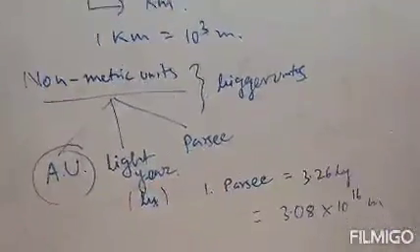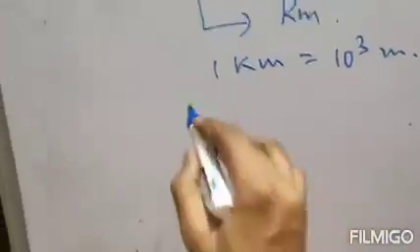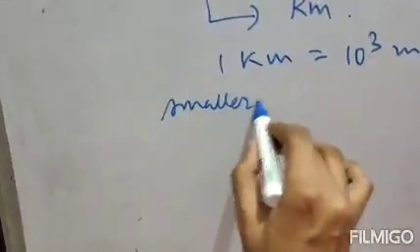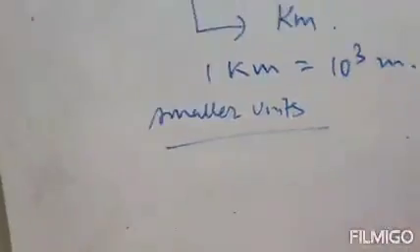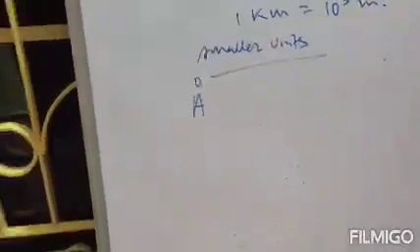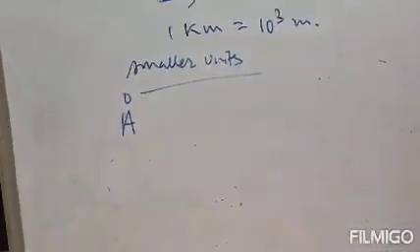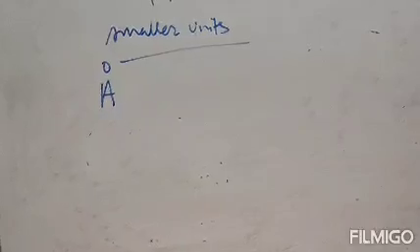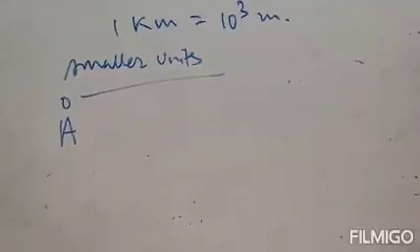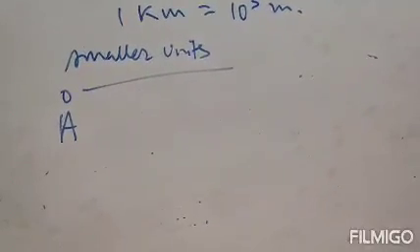Now there are some smaller units of length also. Number 1 smaller unit is your angstrom. It is represented as this. What is angstrom? Angstrom is the 10 to the power minus 10th part of a meter.